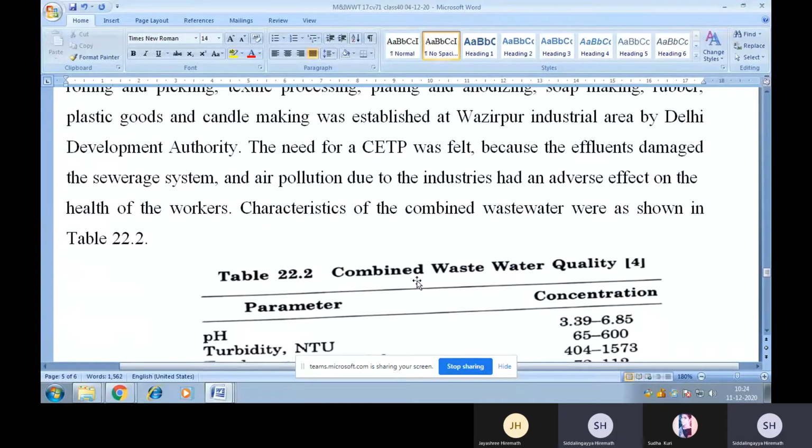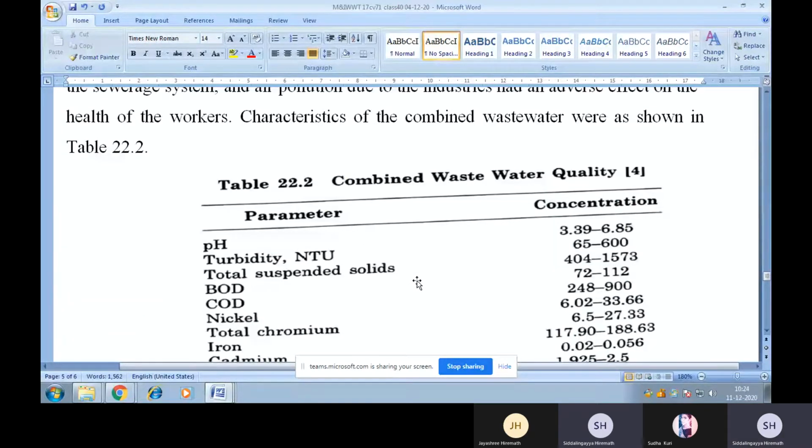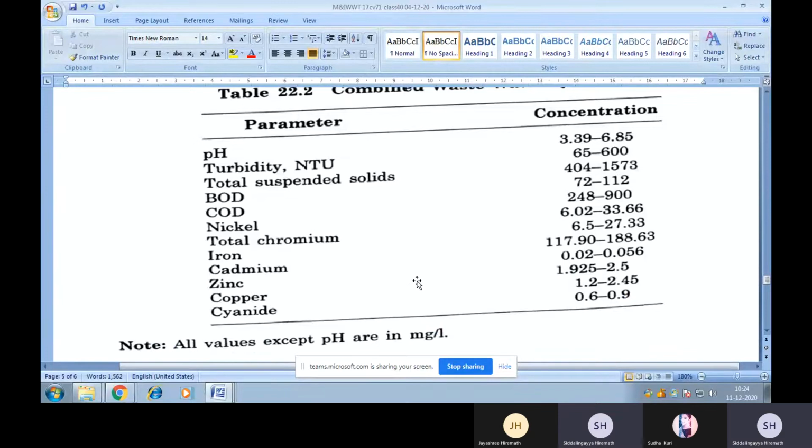Characteristics of combined wastewater are tabulated below. You can see the wastewater generated from that particular locality. The pH is around 3.39 to 6.8, so it is highly acidic, and turbidity was 65 to 600. TSS, that is total suspended solids, is around 404 to 1573 mg per liter. BOD is 72 to 112, COD 248 to 900. Like this, you can see other poisonous constituents also here: nickel, total chromium, iron, cadmium, zinc, copper.